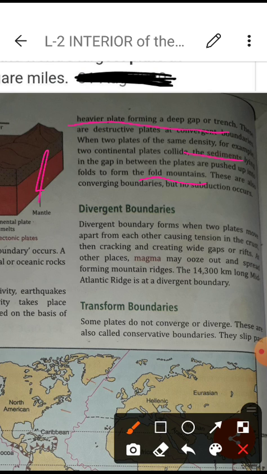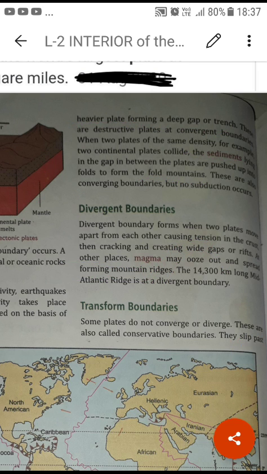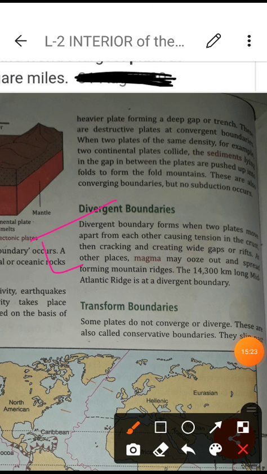So now student, these are the converging boundaries. Converging boundaries mean when two plates are moving here and one will go down this way. And there will be some gap in this area, and here two plates will collide with each other. This gap will be known as the trench, TRENCH. So this is known as the convergent.